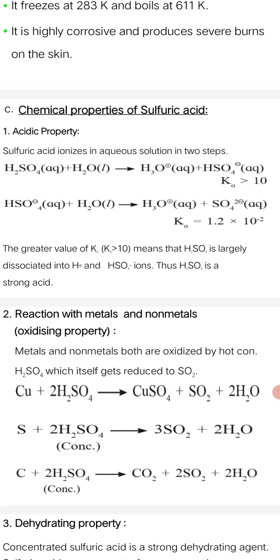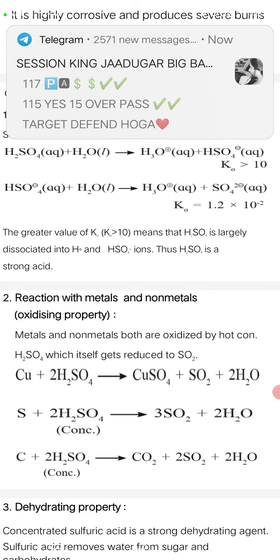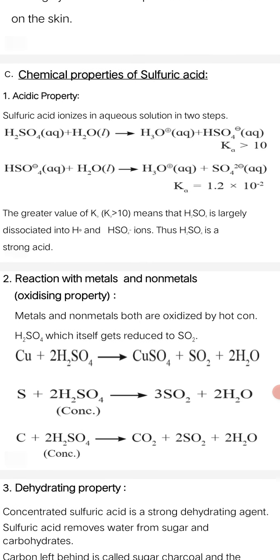Sulfuric acid aqueous plus water liquid gives H3O plus, the hydronium ion, plus HSO4 minus aqueous. In that, the dissociation constant of the acid, Ka, is greater than 10. Then HSO4 minus aqueous plus H2O liquid gives H3O plus aqueous plus SO4 2 minus aqueous. For this, the dissociation constant of the acid is 1.2 times 10 to the minus 2. The greater value of Ka means greater than 10.